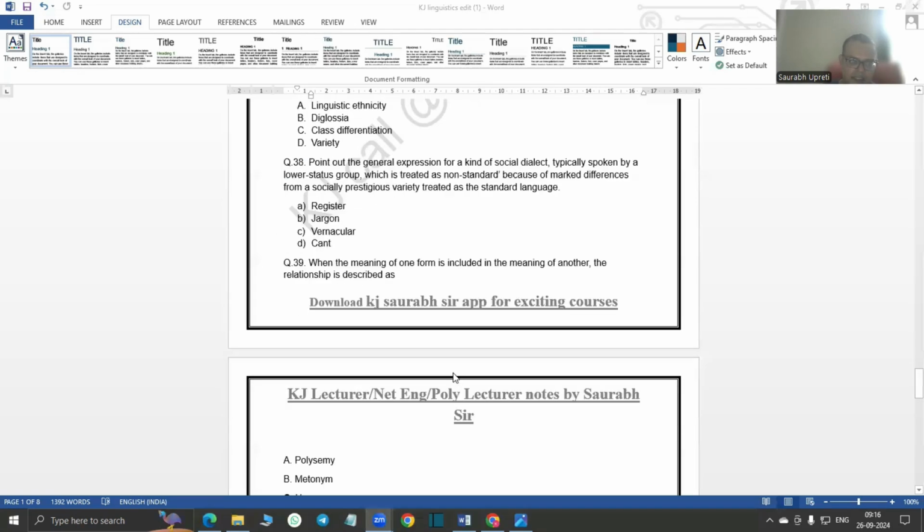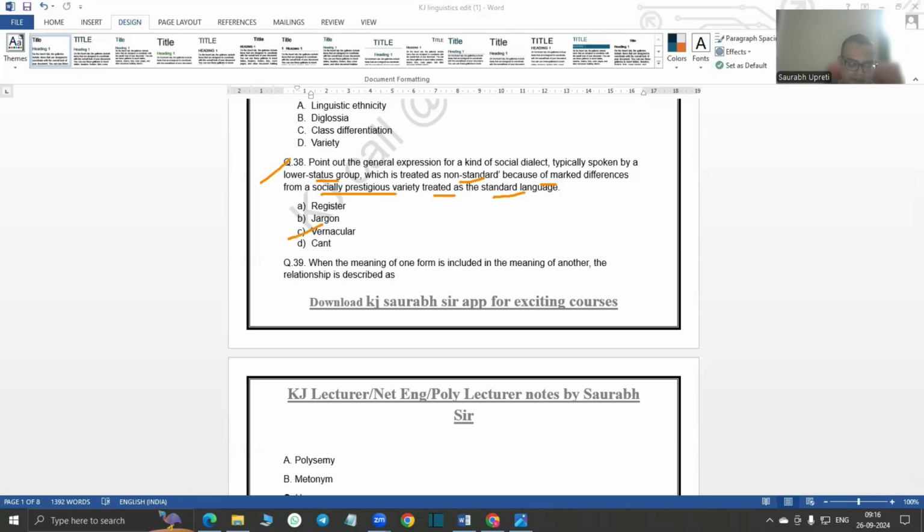Then question 38. Point out the general expression for a kind of social dialect typically spoken by a lower status, which is treated as non-standard because of marked differences from a socially prestigious variety treated as standard language. So the answer is it's called as vernacular, right?